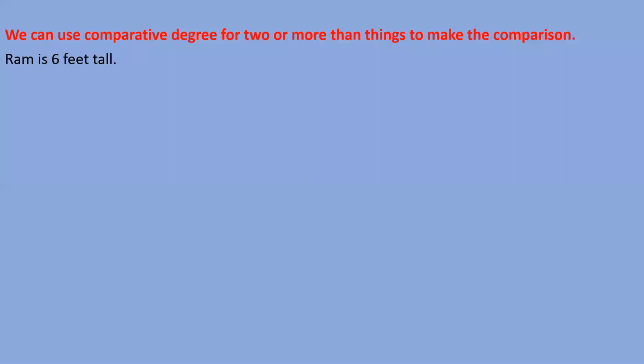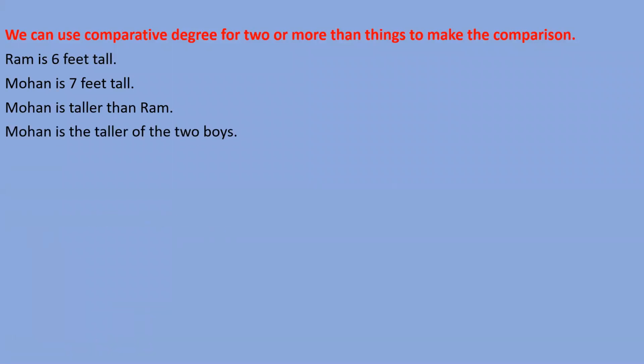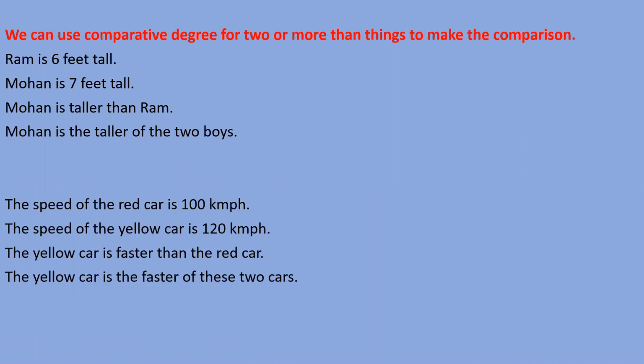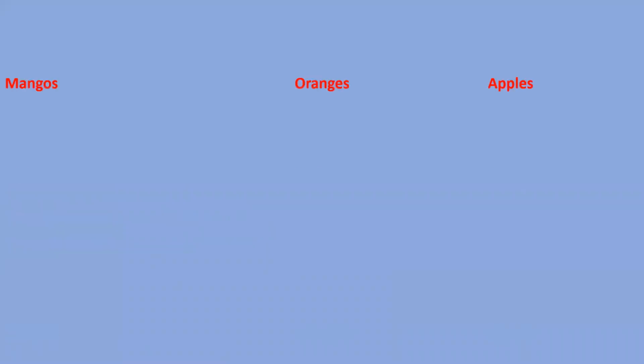And I told you comparative degree we can use for two things, and for more than two things when we make direct comparison, like we can say Mohan is taller than Ram, or also we can say Mohan is the taller of two boys, right? The yellow car is the fastest of these two cars. So here we can also use the comparative degree. Okay, if we make any direct comparison, we can use it.